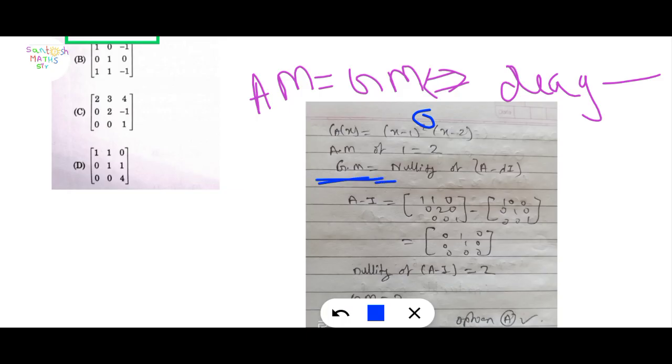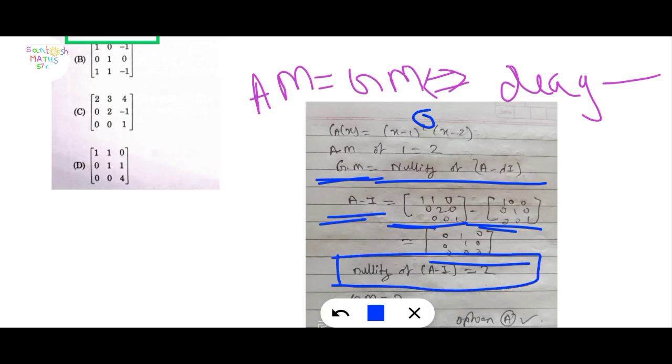GM is equal to the nullity of A minus lambda I, or n minus the rank of A minus lambda I. Here lambda equal to 1, and put this value here. The matrix is given minus the identity matrix. Finally you get 0 1 0, 0 1 0, 0 0 0. Here the nullity we get is 2, or you can check the rank.